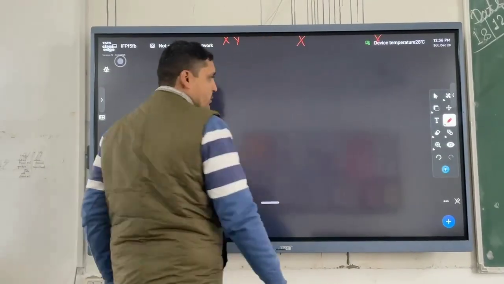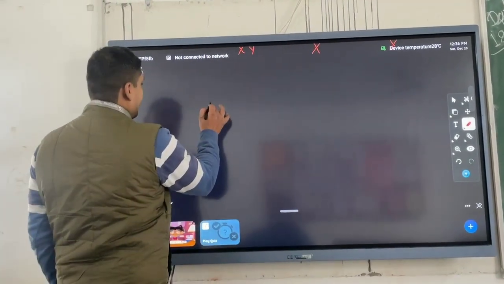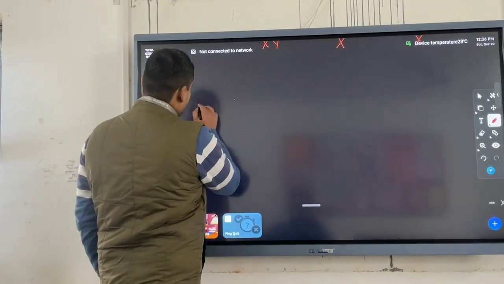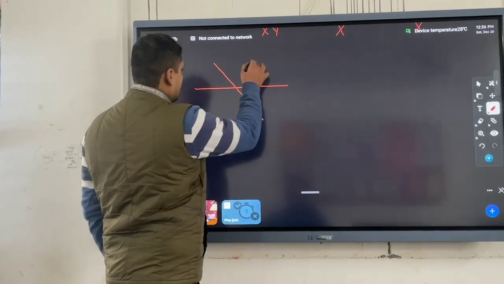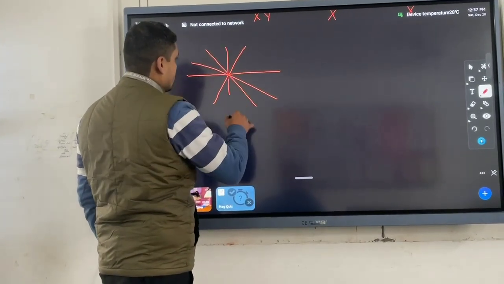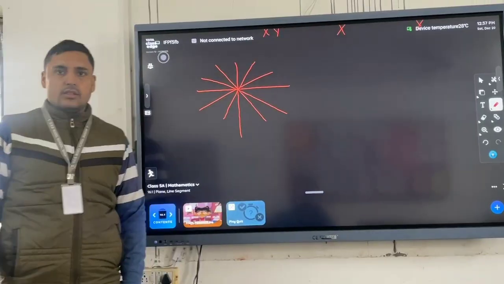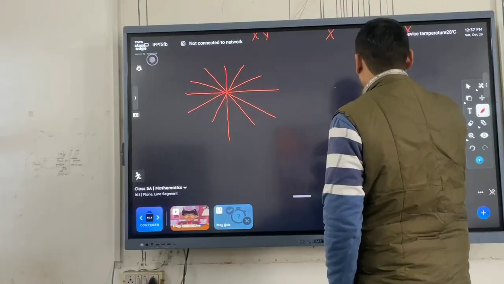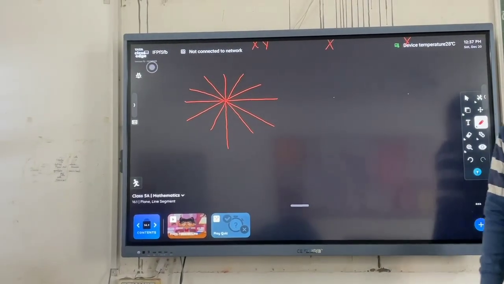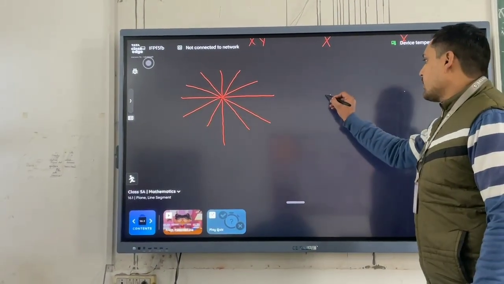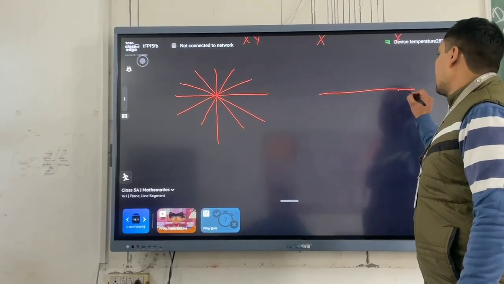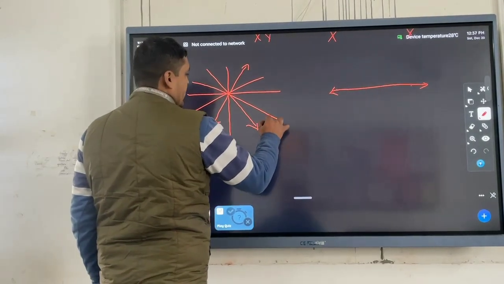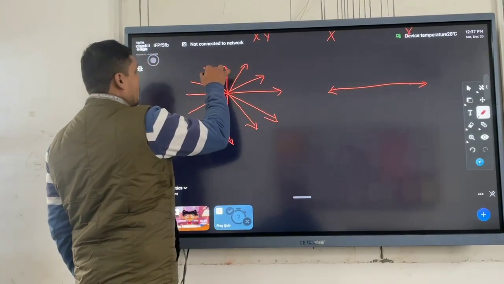Now we will know, suppose we have one point in a plane, how many lines can be drawn from this point? Our answer is we can draw infinite lines from this point, and this is an interesting thing. If we have 2 points, how many lines can we draw from the 2 points? We can draw only one line.